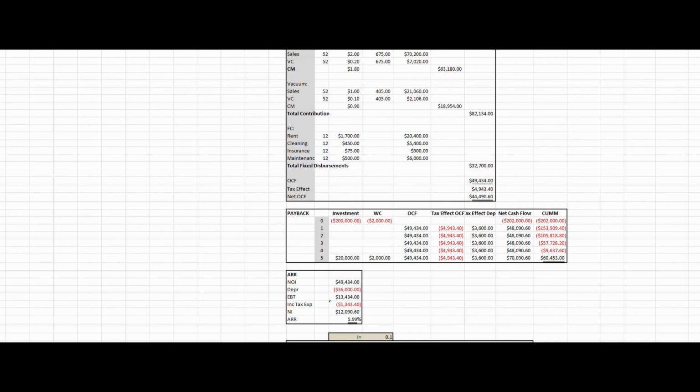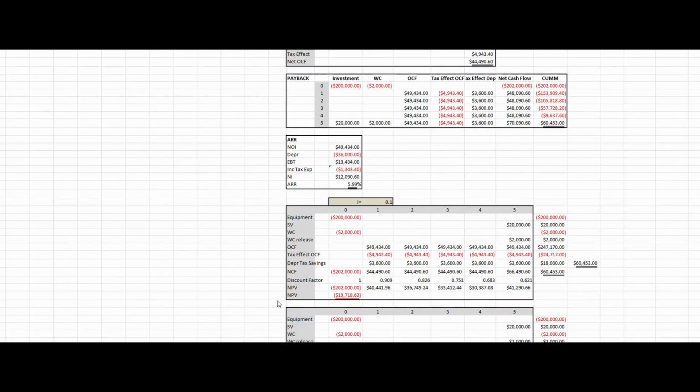Now if I come down here and look at the accounting rate of return, I can calculate this in a couple different ways. I'm going to do it in a straightforward income statement way. I have my net operating income. From that, I'm going to subtract my depreciation. That allows me, my calculation is earnings before taxes. My total income tax would be $1,343.40, which is actually the difference between these numbers right here. And that gives me a net income of $12,090.60. And so my accounting rate of return, or essentially my return on investment, would be 5.99%.